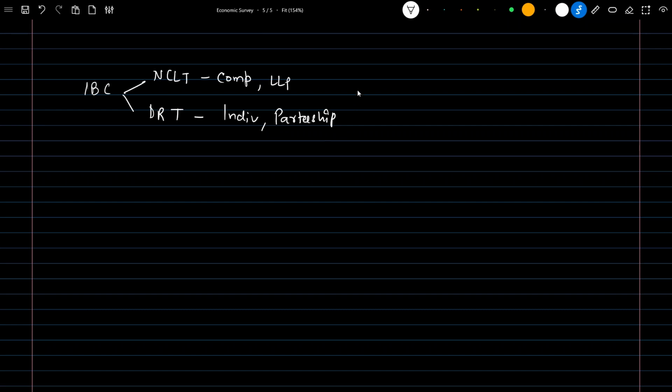So yeah, remembering this thing is fine. Understanding this thing is fine. Next important thing is the e-Shram portal. The e-Shram portal is related to the unorganized workers database, so all the information of unorganized workers will be stored here.